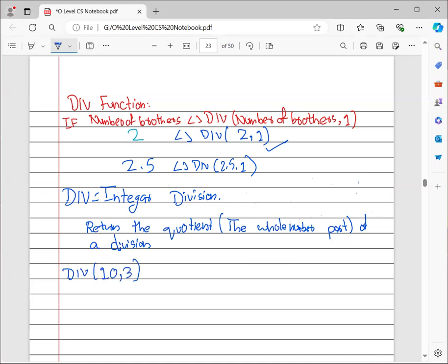10,3, this means that it returns the quotient of 10 when it is divided by 3.